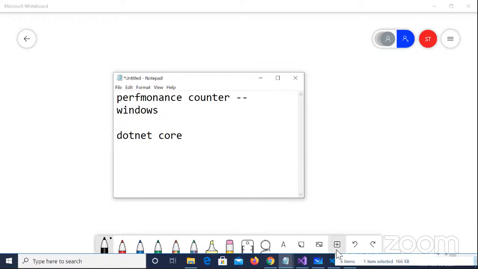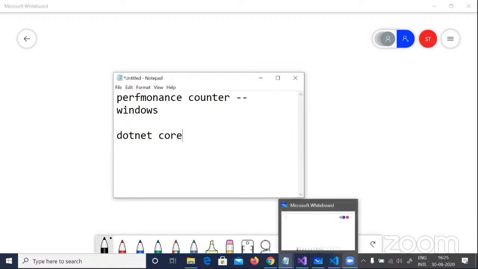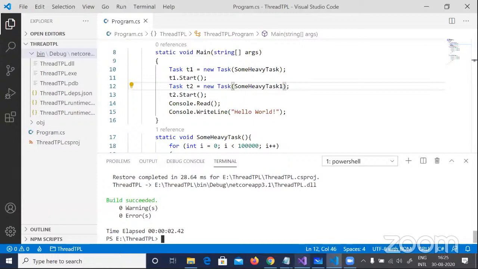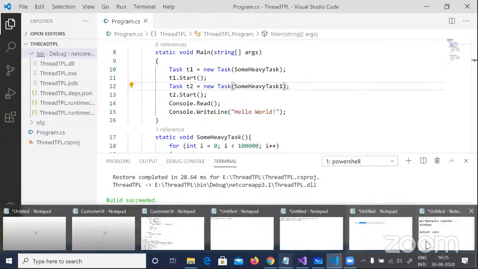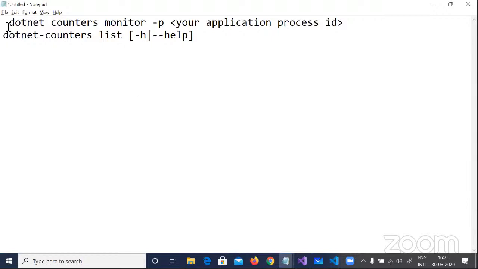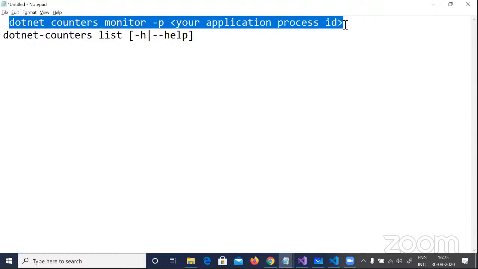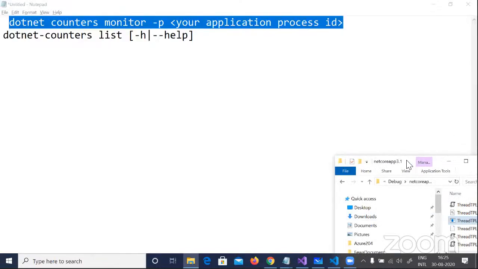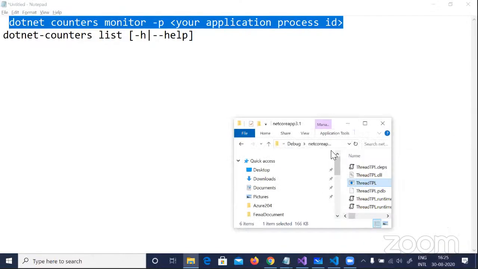Right? So very good question. The .NET CLI has given us a performance counter tool. So here it is. What you can do is use these two commands out here. I knew that someone was going to ask it. Actually, I was going to show the demo using this, then I thought everybody is so comfortable with perfmon, so I started with that. But here it is. If you want to monitor on Linux or on Mac, then you have to do the following. You run this ThreadTPL, whatever your exe is, and you get from there the process ID.